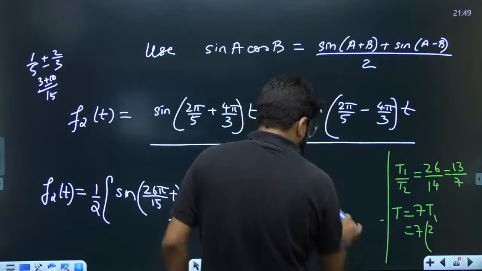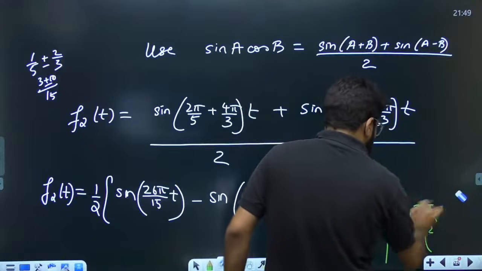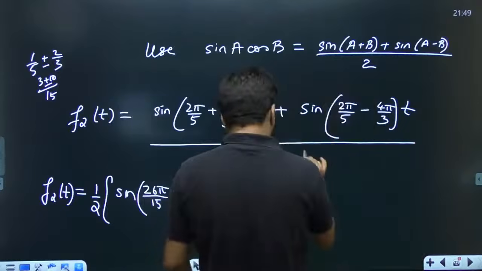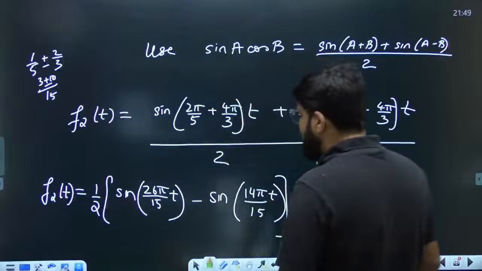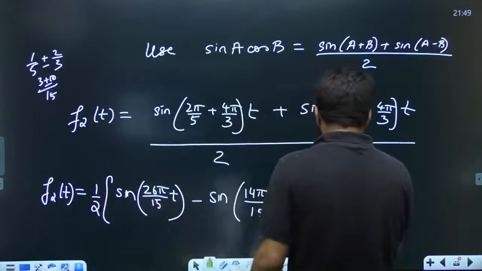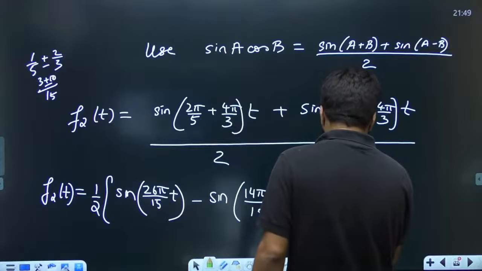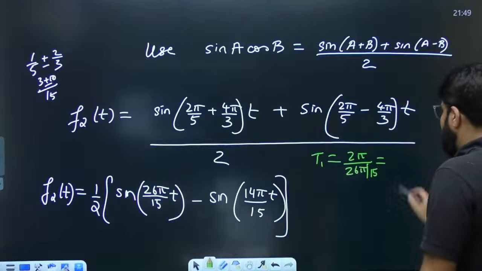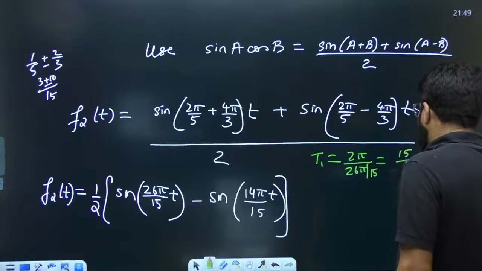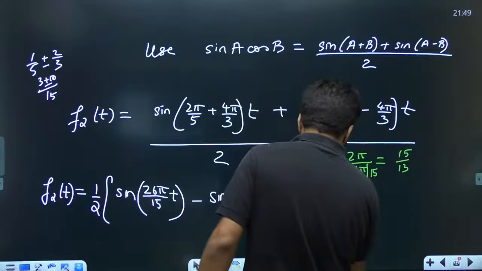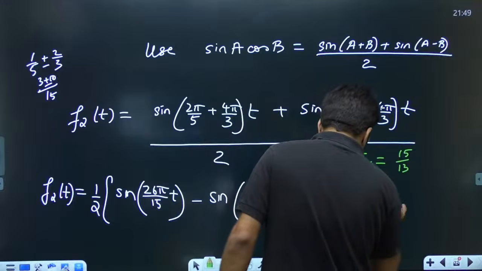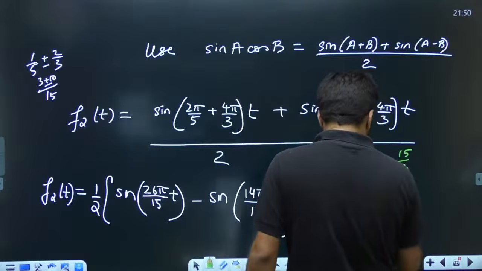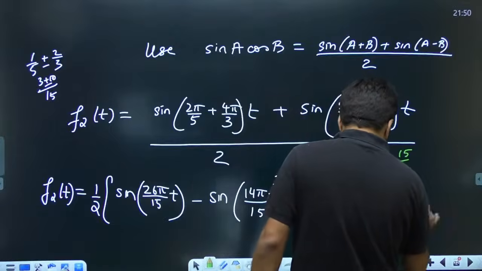ठीक है. It is periodic. Sorry, just in hurry, I have made some calculation mistake. No problem. T1 is equal to that. I actually wrote omega, but you are able to understand the flow. So that is 2π divided by 26π/15. So this should be 15 by 13. T2 is 2π divided by 14π/15, and that will be equal to 15 divided by 7.